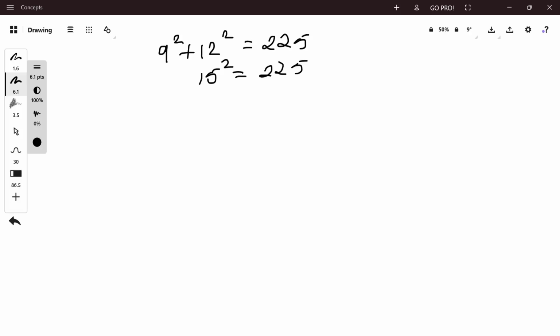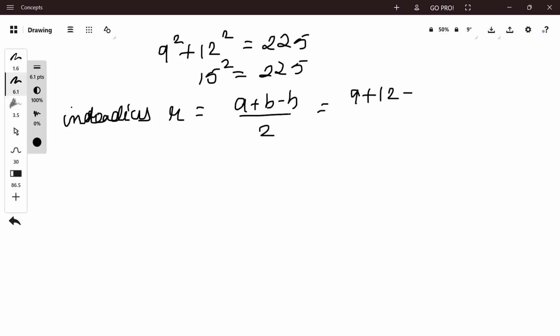Since the triangle is a right angle triangle with hypotenuse 15 centimeter, for a right angle triangle with legs a and b and hypotenuse h, the inradius r is equal to (a + b − h) / 2, which is equal to (9 + 12 − 15) / 2, which is equal to 3.